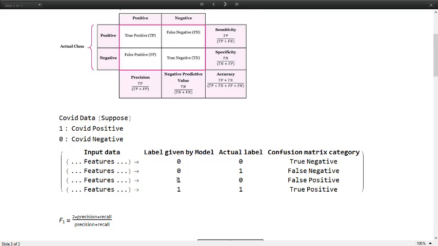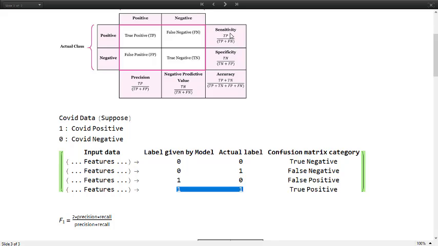Given our machine has predicted positive cases, how precise is it? If it's completely precise, then it should not have any false positive present in it. It should not predict anything that is falsely positive. Therefore precision is true positive over true positive plus false positive.